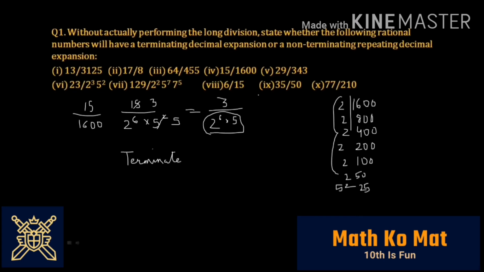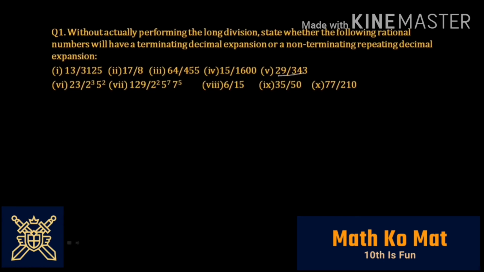So now let's move on to the fifth one. So for the fifth question, you have 29, that is a prime number, divided by 343. This is very direct because we know that 343 is the cube of 7. So 7's cube is 343. So here you have 29 divided by 7 to the power 3. In the denominator, you do not have the factors 2 and 5. So as you have guessed it, this number will have a non-terminating expansion.